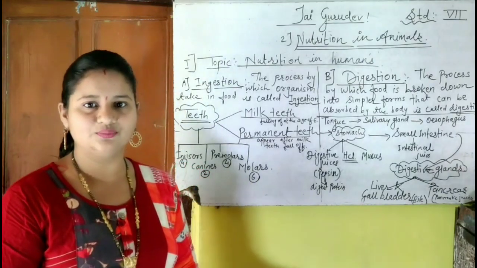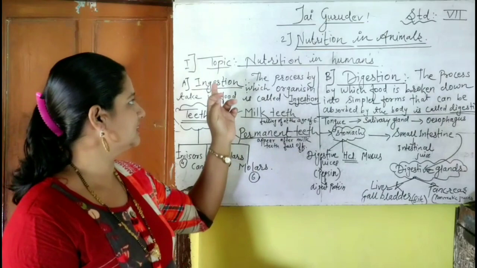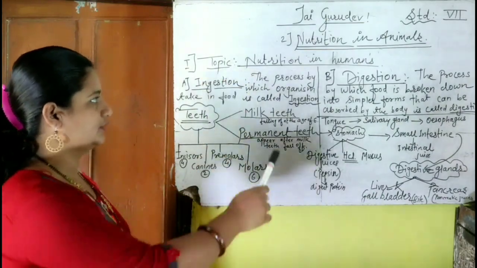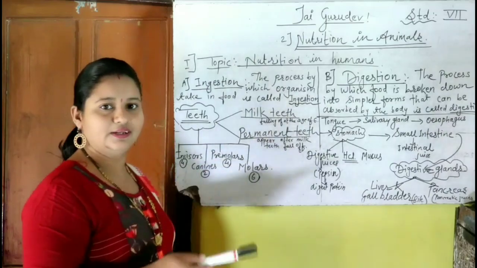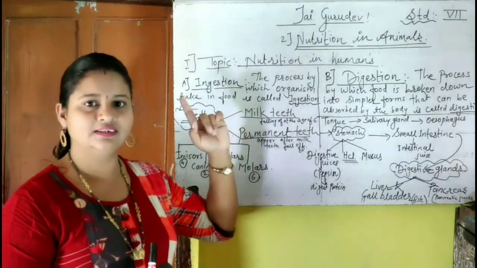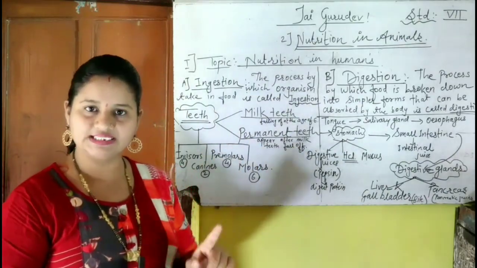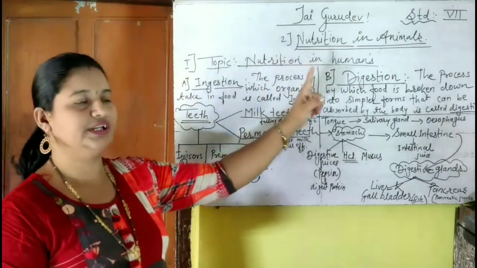Dear students, now we have to see this topic very clearly in an explained form. The first topic is nutrition in humans. In that, I tell you before, only 4 steps are present: ingestion, digestion, absorption, assimilation and egestion. These steps are included in the nutrition in human beings.